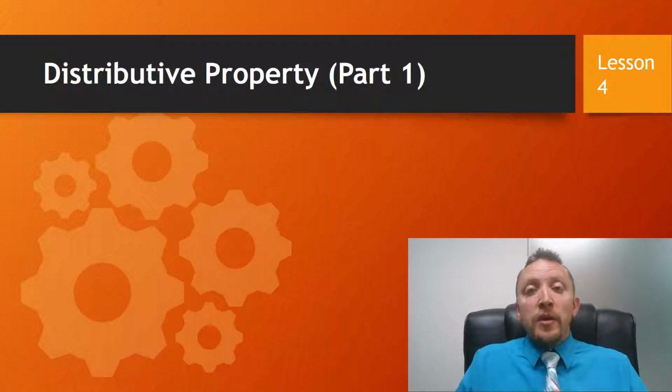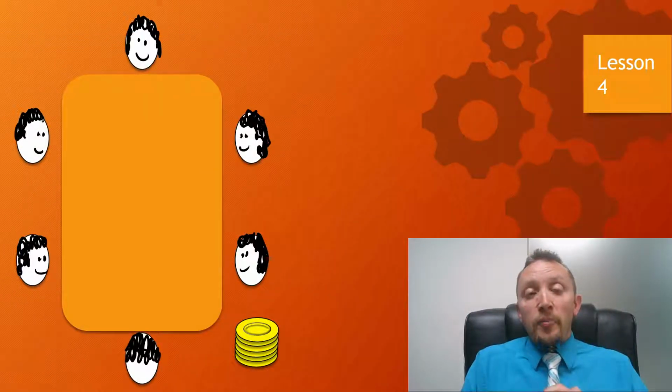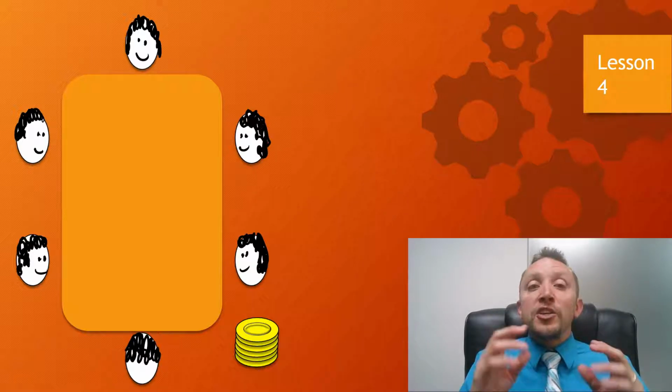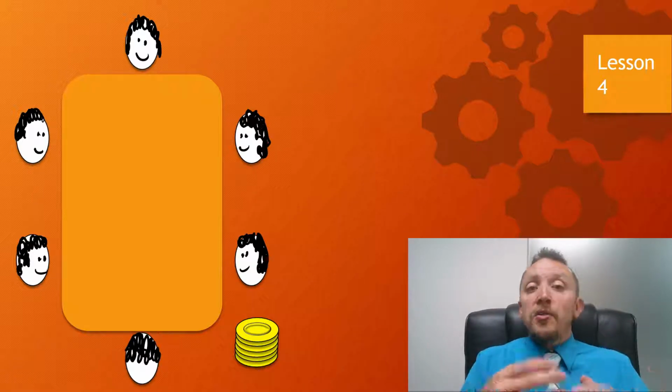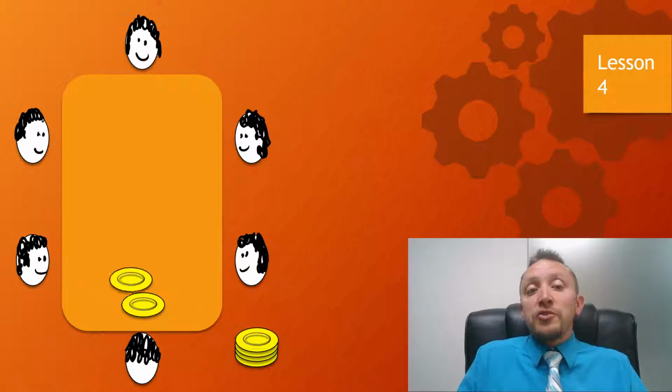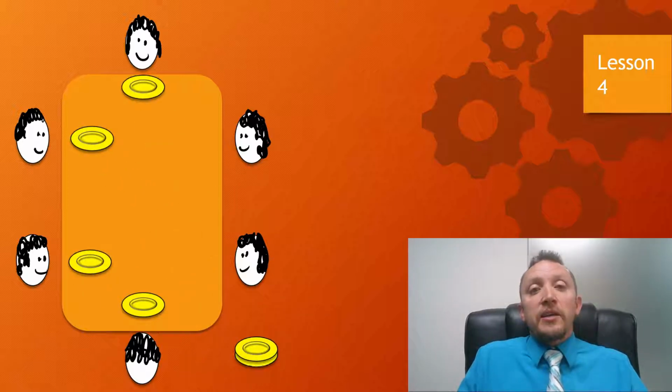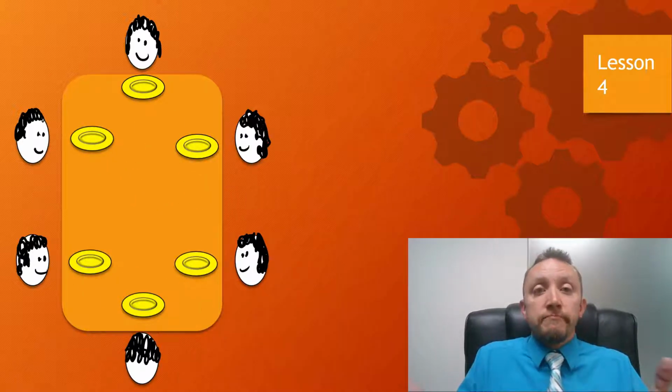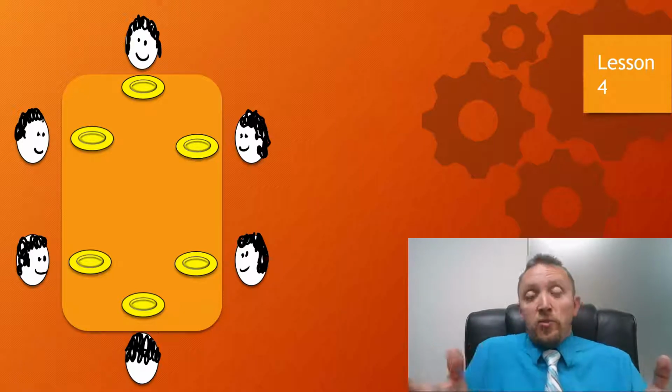To begin with, here's another analogy for the distributive property. Maybe you've been told that it's your chore today to serve your family sitting around the table. So you're going to set up dinner plates for everybody. Well, you want to make sure that everybody gets a plate. You don't want to leave anybody out. Just like showing up at a party, making sure that you have a gift for everybody. If you're going to bring a gift for one person or two people, you want to make sure you have enough for everybody. So we're going to make sure that we distribute, everybody gets a plate. Pretty simple, right? Yes, of course, everybody's going to get a plate.